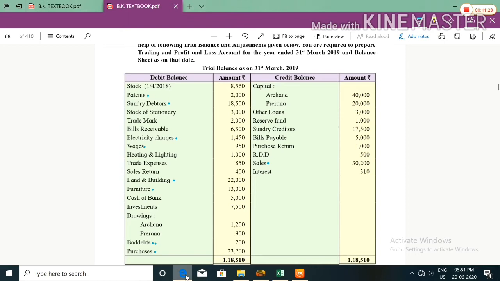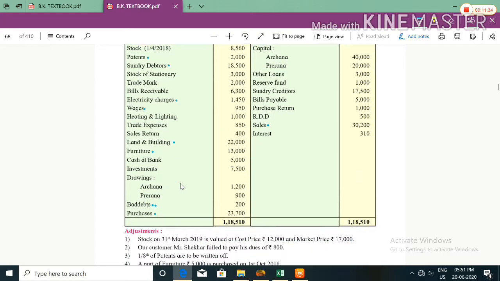So here we have recorded all these accounts in trading account, profit and loss account and in balance sheet. Let's take all the adjustments.